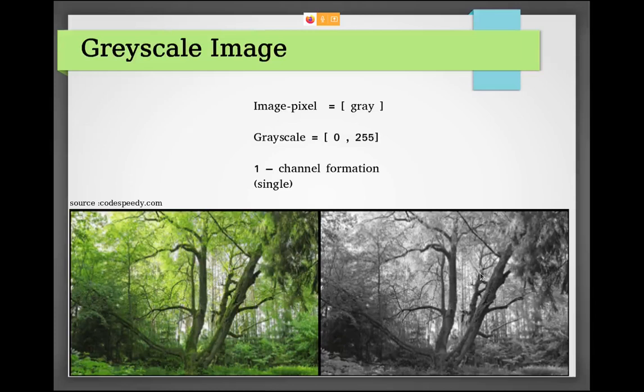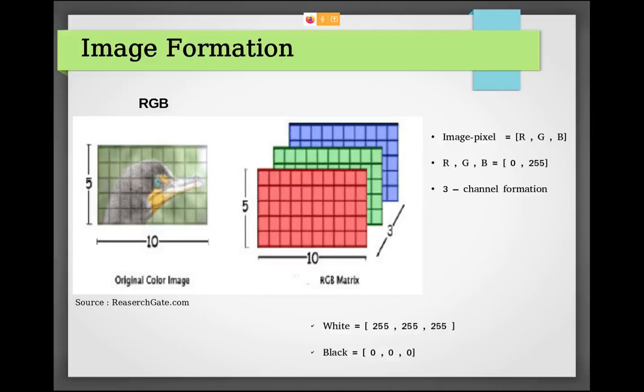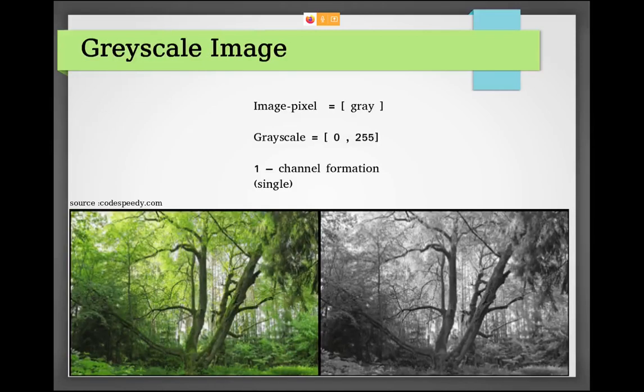Another is the grayscale image. First we saw the RGB scale, now we move on to grayscale. Grayscale is a single channel image. It basically converts the RGB image, or whatever the channels of that image are, into a single channel image.